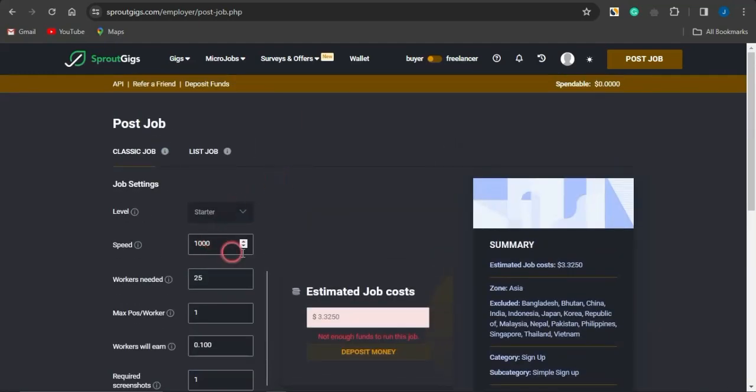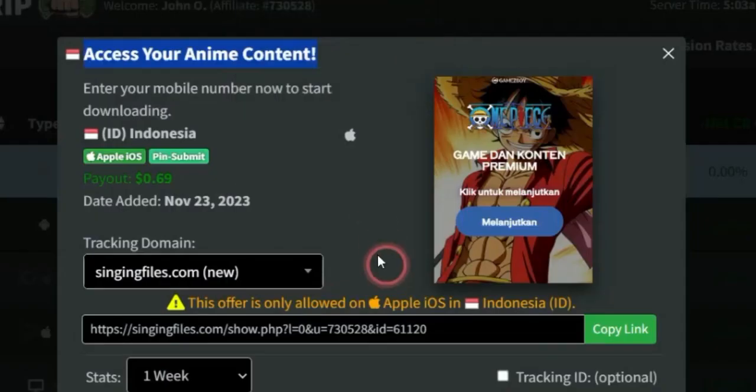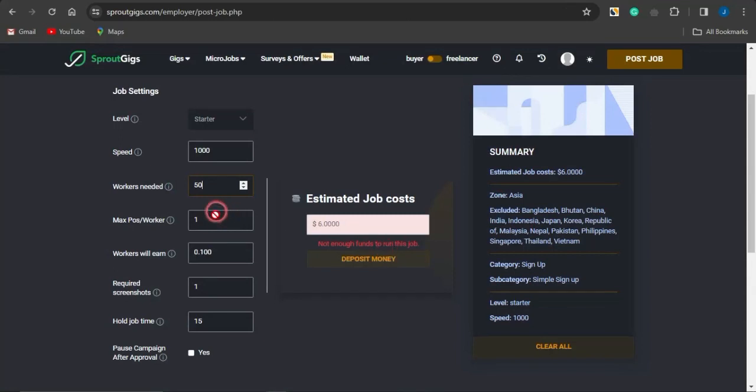And right here, you want to select the amount of workers you need to complete your job. If I need about 50 workers, I'm going to put that in right here. You want to put in how much each worker will earn. Since I'm going to be earning about 69 cents from this offer, I want to make it a generous offer. So I'm going to give my workers about half of that money, which is about 34 cents, so that I will also be making 34 cents once somebody completes this offer. So it's going to be a win-win for everyone.